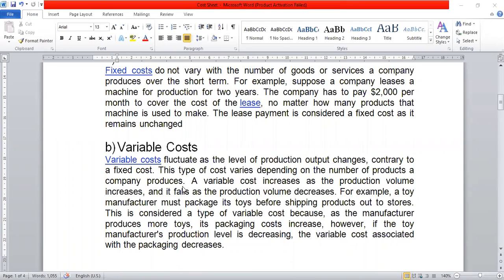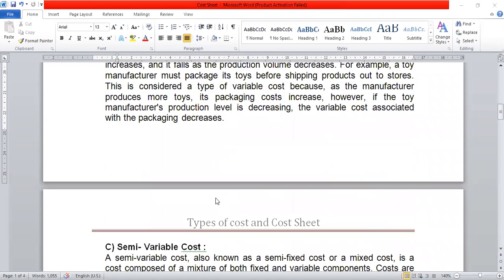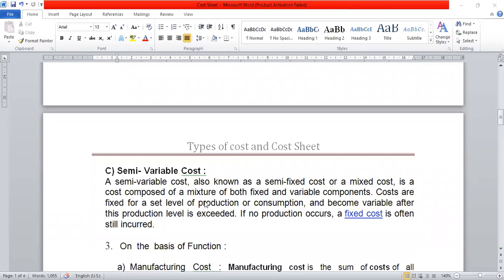For example, raw material, packing cost, manufacturing or production cost, direct labor, direct expenses, these are to be considered as variable cost. See, on the basis of traceability, these costs are considered as direct cost, but on the basis of variability, they are considered as variable cost. Got it? Third part is semi-variable cost.